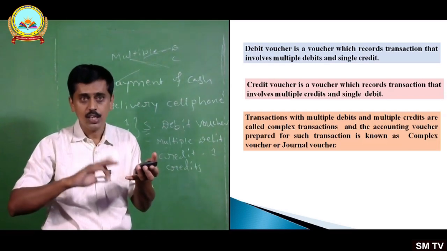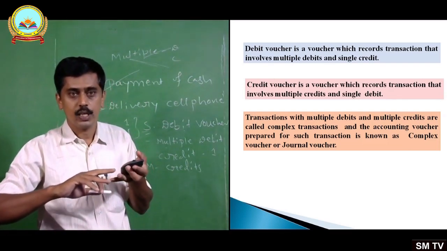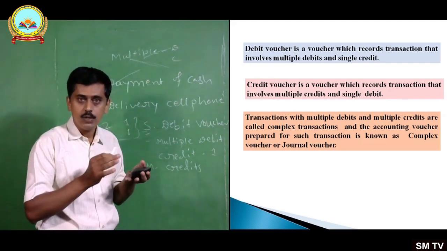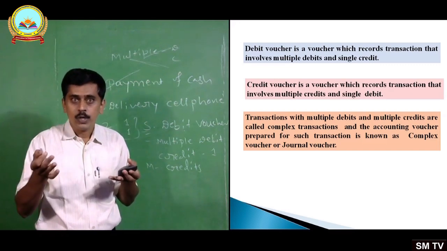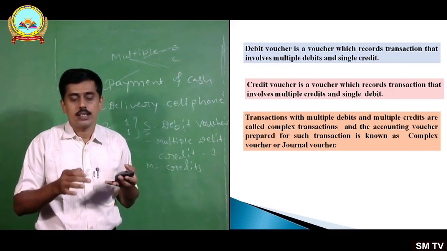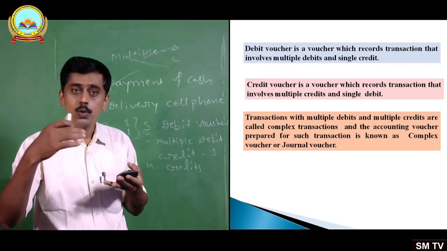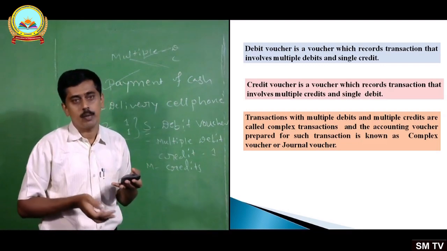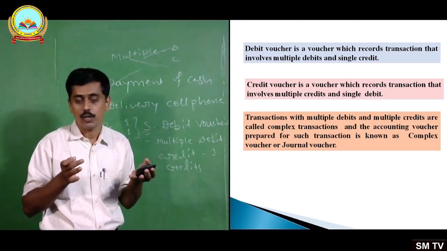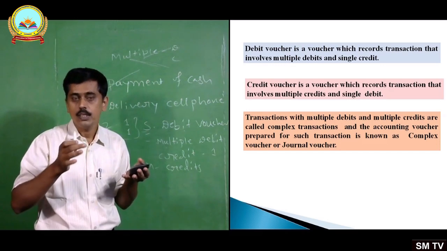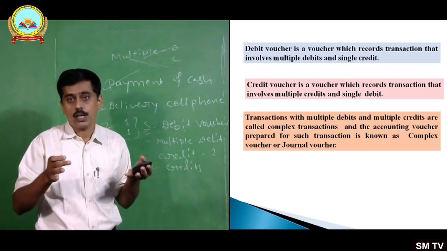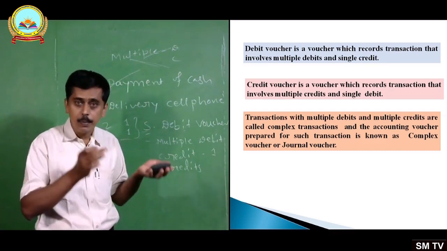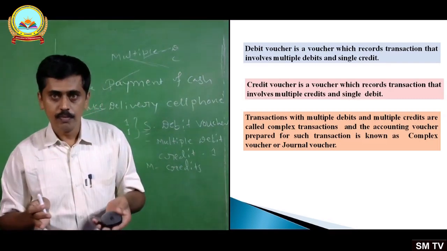So what we have seen here are three types of vouchers: debit voucher, credit voucher and transaction voucher. Debit voucher includes two or more debits, that is multiple debits and a single credit. Credit voucher includes two or more credits, multiple credits and a single debit. Whereas in complex voucher, complex transactions are recorded, meaning the transaction involves multiple debits and multiple credits.